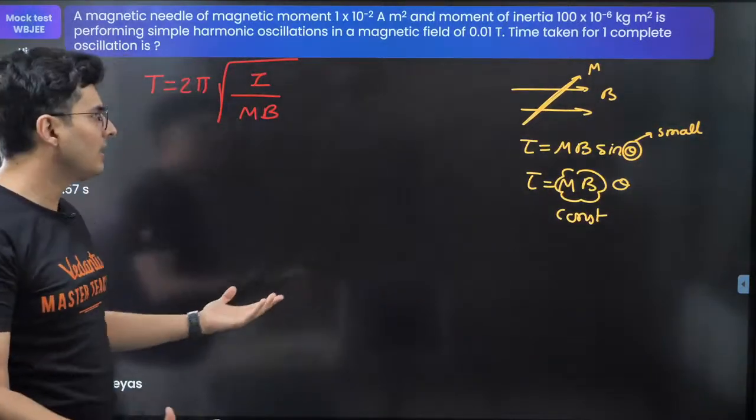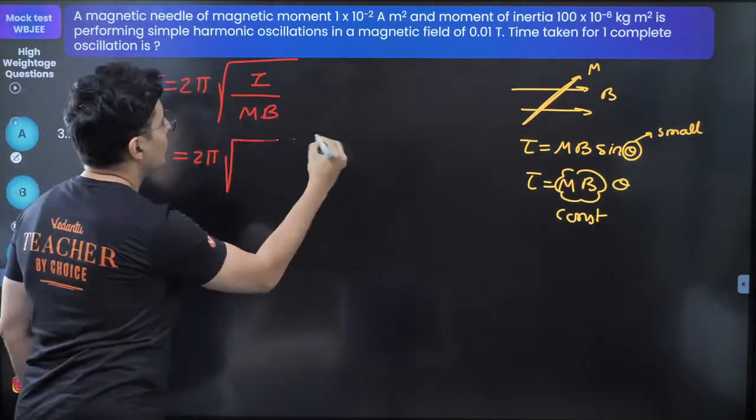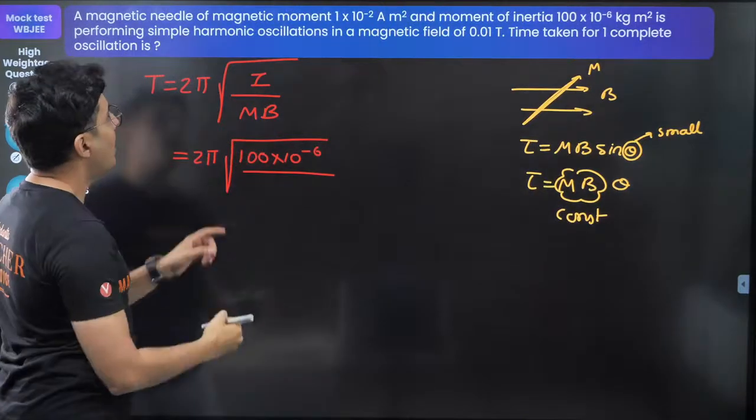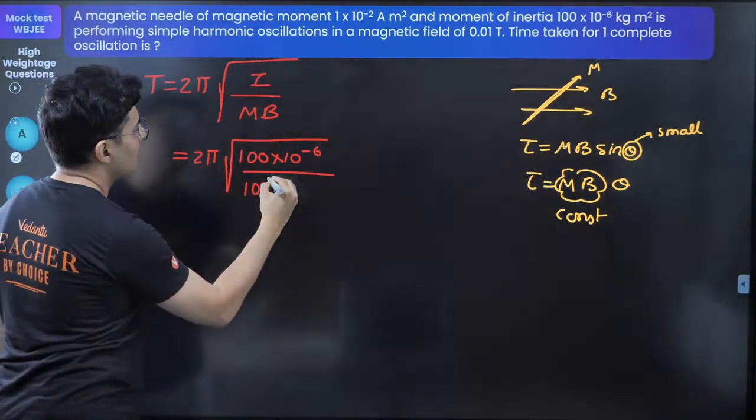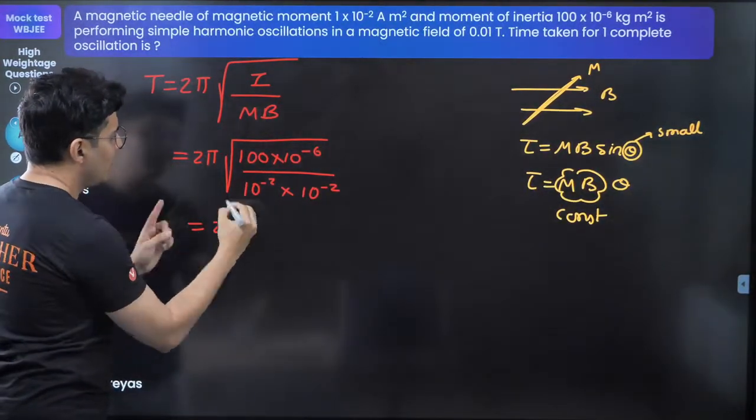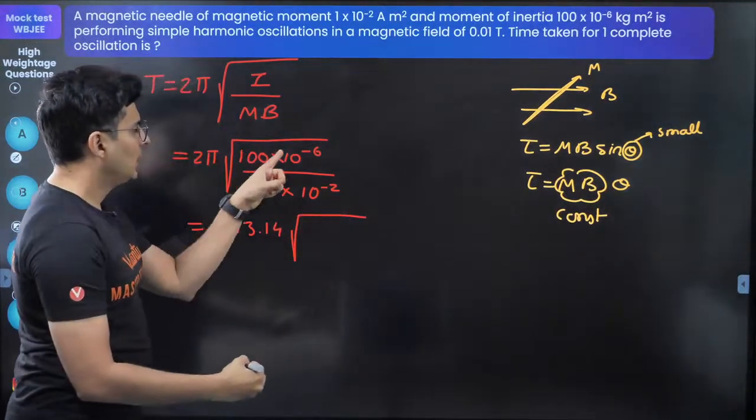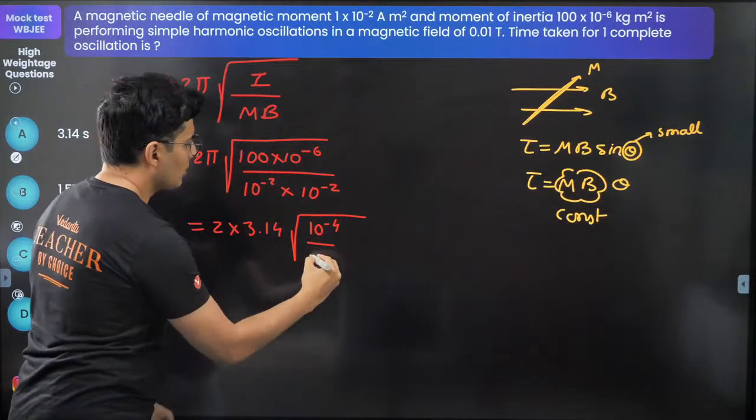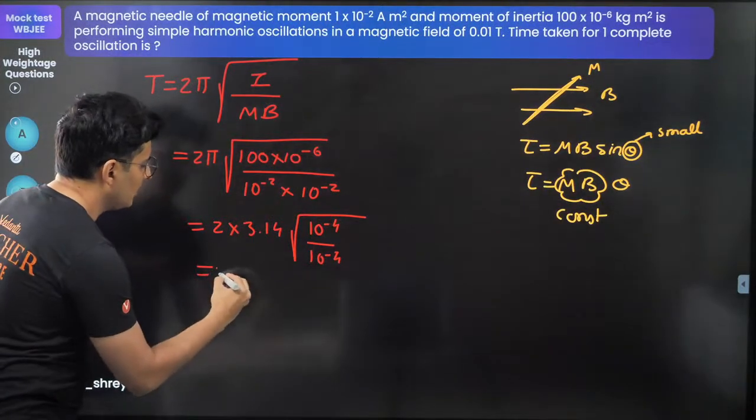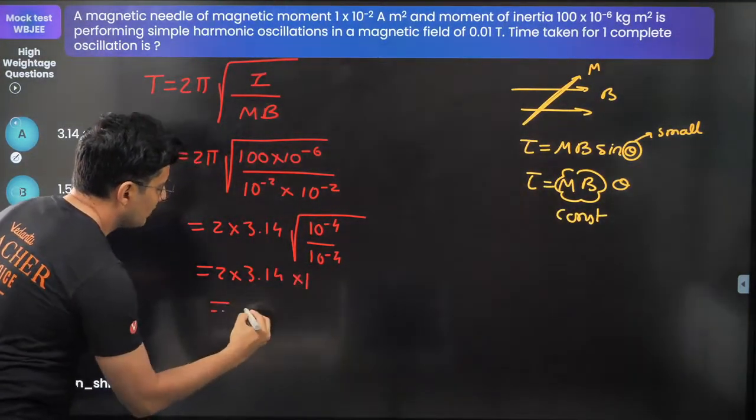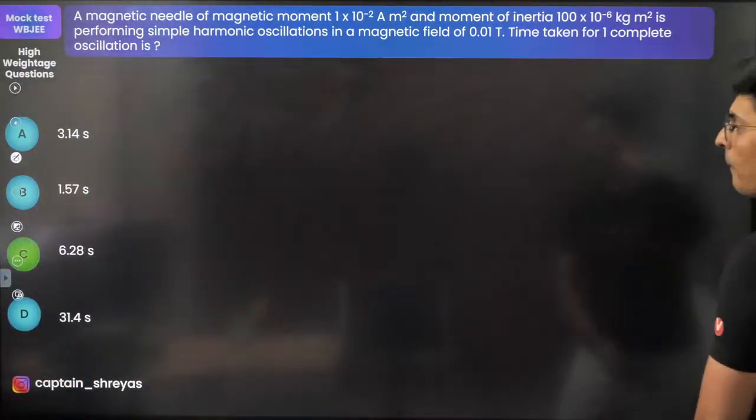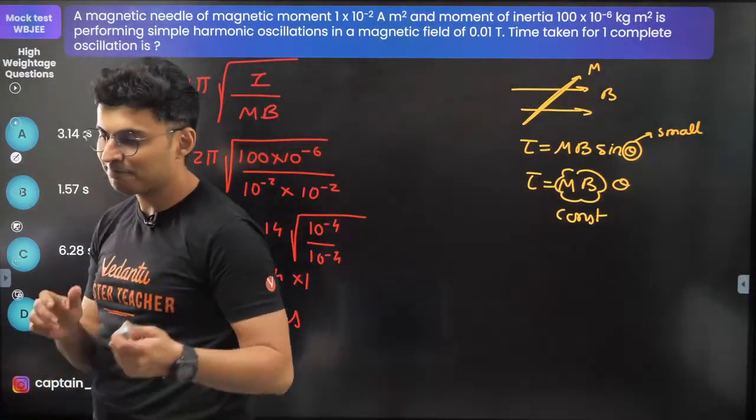Now use it. Everything else you know. So 2 pi root of moment of inertia, which is 100 into 10 to the power minus 6. Magnetic moment is 10 to the power minus 2. Magnetic field is also 10 to the power minus 2. So this will become 2 pi, pi is 3.14. Root of this will become 10 to the power minus 4. This will also become 10 to the power minus 4. This will just become 1. Obviously these numbers are the same. So this will be 2 into 3.14 into 1, which is 6.28 seconds. Is that option there somewhere? Yep, option C it is. Perfect. Amazing. Very good, Arun. Awesome.